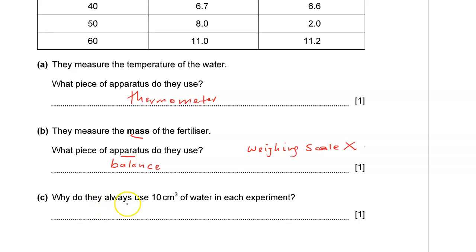Why do they always use 10 centimeters cubed of water in each experiment? Of course, this is the control, and therefore this is what they use to make the experiments a fair test, or to make the test fair for each experiment.